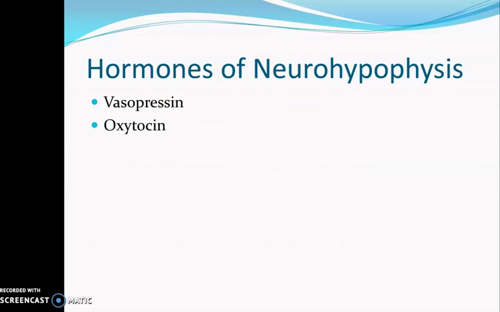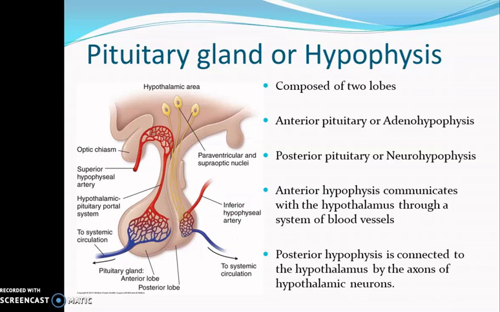Now let us see about the hormones of the neurohypophysis. The neurohypophysis is releasing two hormones, vasopressin and oxytocin. I have already told you, and you have to clearly understand, that the neurohypophysis is not actually secreting any hormone of its own. It is actually storing the hormones which are synthesized by the neurosecretory cells in the hypothalamus. I have told about this earlier.